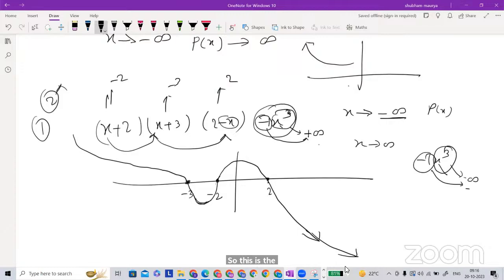Okay, sir. Sir, a turning point is just increasing to decreasing and decreasing to increasing. Yes. Count only 4. Okay. So this is all about it.